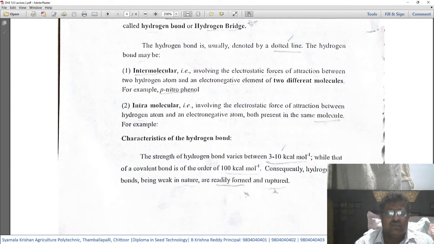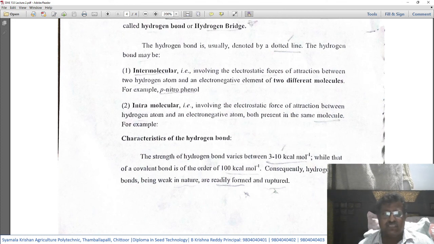Okay. Characters of the hydrogen bond. The strength of the hydrogen bond varies between 3 to 10 kilocalories per mole, while that of a covalent bond is of the order of 100 kilocalories per mole.